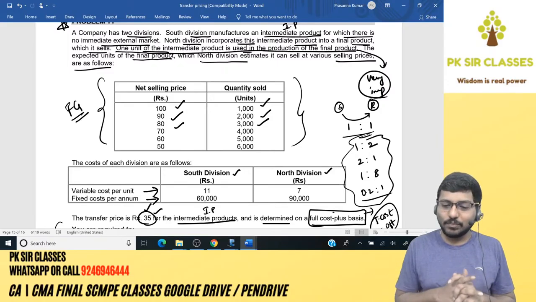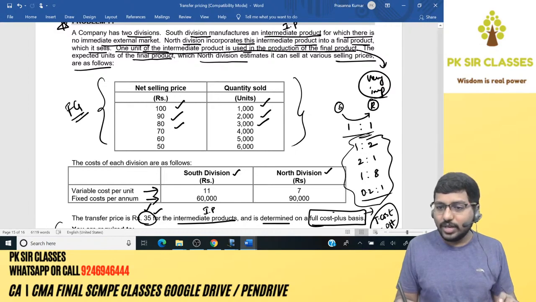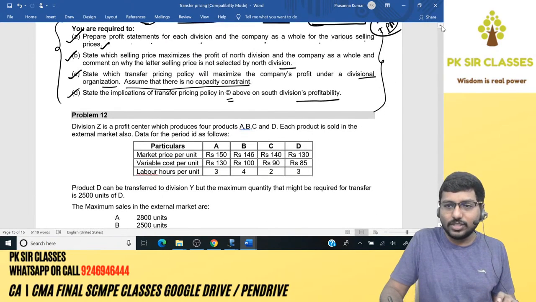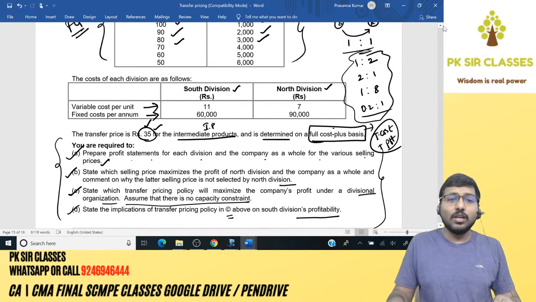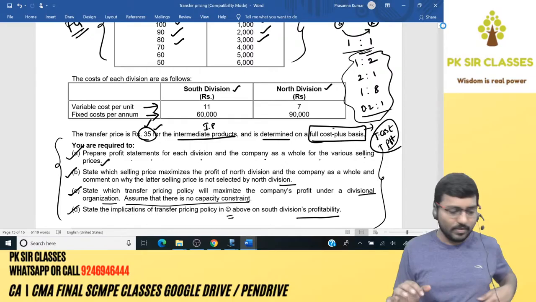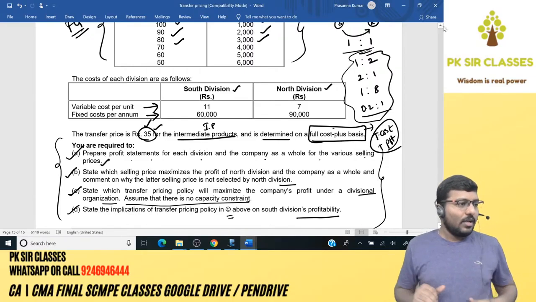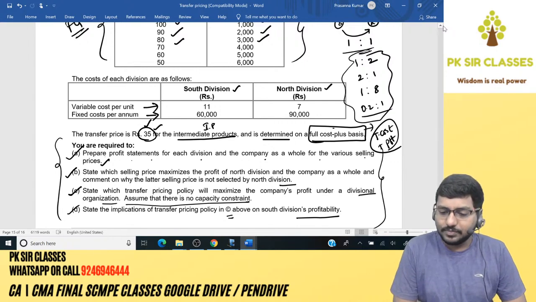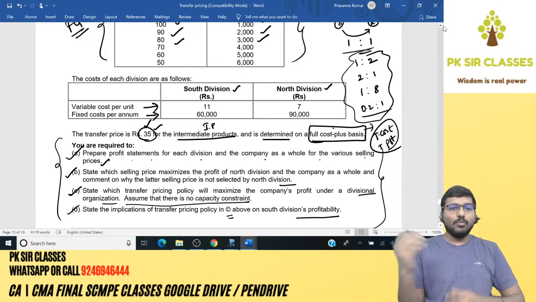Chalo. Anyway, guys, once you are done with reading the question, put in the comment section that you have read the question. Very interesting it's going to be. We're going to learn transfer pricing purely logically without any formula. No formula, only logic. Once you are done with your question, put it in the chat section. I'll move on to the answer.